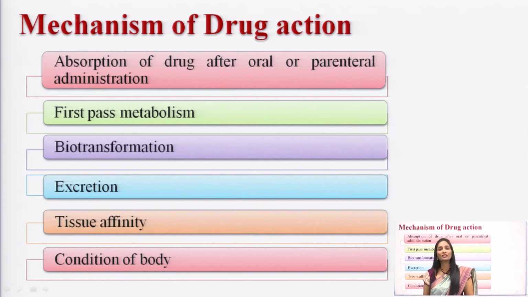All these conditions determine how the drug shows its effect and what the site of action is. So the parameters are the site of absorption, first pass metabolism, biotransformation, excretion, how much affinity the drug has to bind to its tissue, and finally the condition of the body.